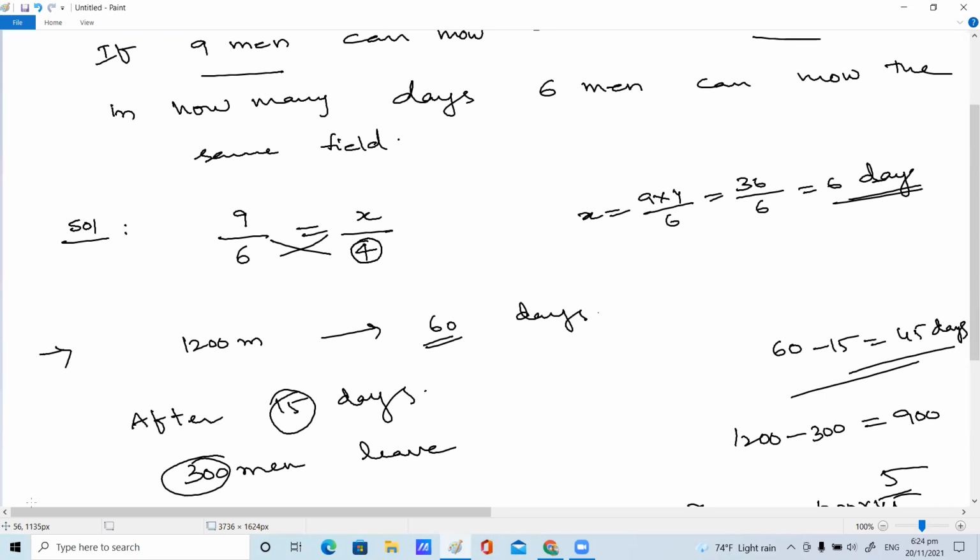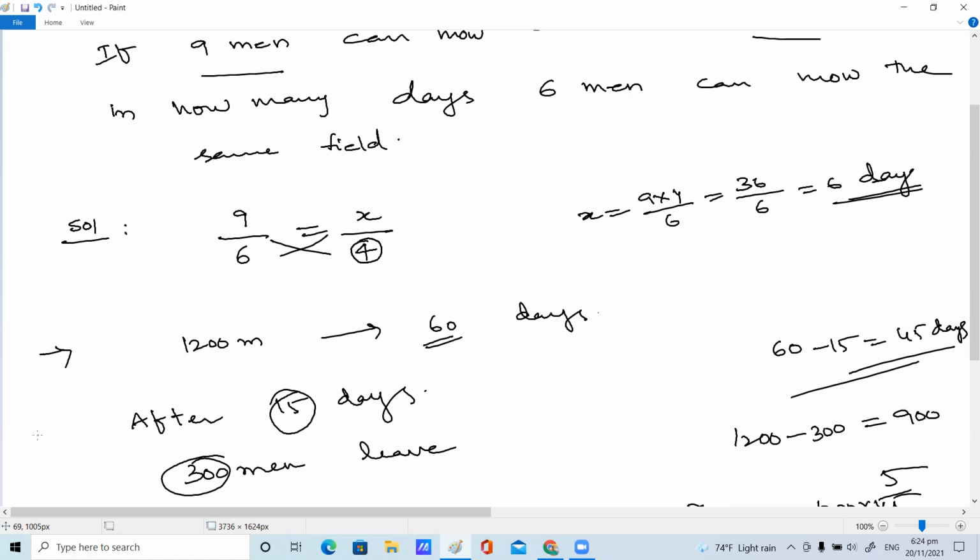Manpower is 1200 minus 300, which becomes 900. Now 1200 upon 900 multiplied with 45 gives 60 days. Those are the required number of days. Any doubt in this, children? Shall I help you once again, or else any doubt you have, please let me know so that we can discuss.